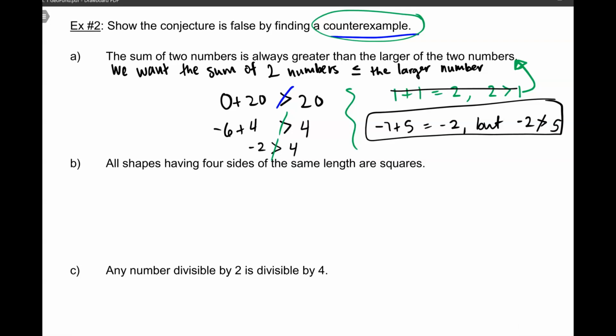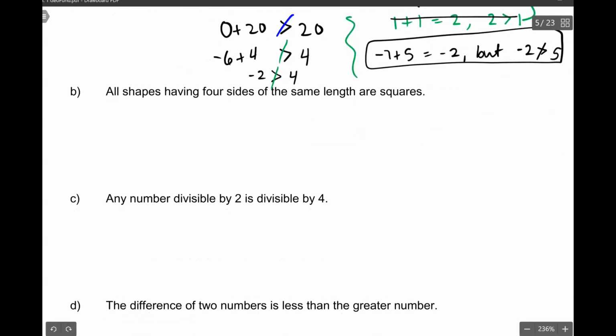So the hypothesis, the conjecture, is the sum of the two numbers is always greater than either of the two numbers. Our sum here is -2, but -2 is not greater than my larger number of 5. So that is a counterexample, it works.